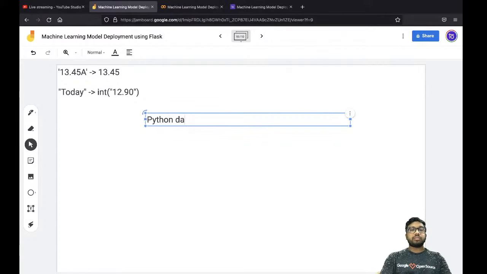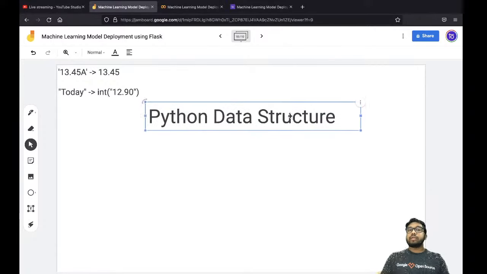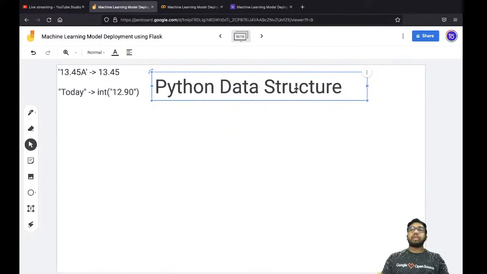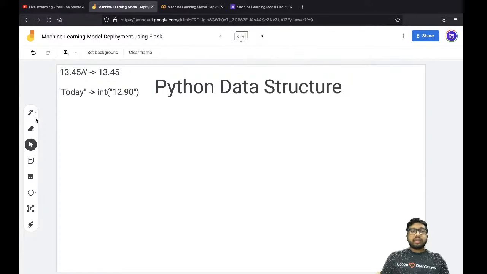Python data structure. Okay, not only is it a data structure, but it's a Python data structure. That means over here it is absolutely different. When we say data structure, we include linked list, insertion sort, different sorting techniques, different selection techniques, and so on and so forth, right? This is a data structure, but this is a Python data structure.